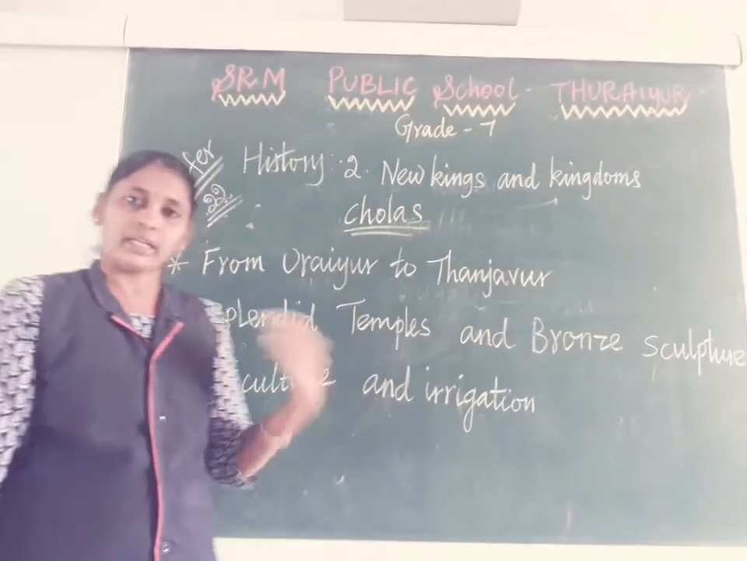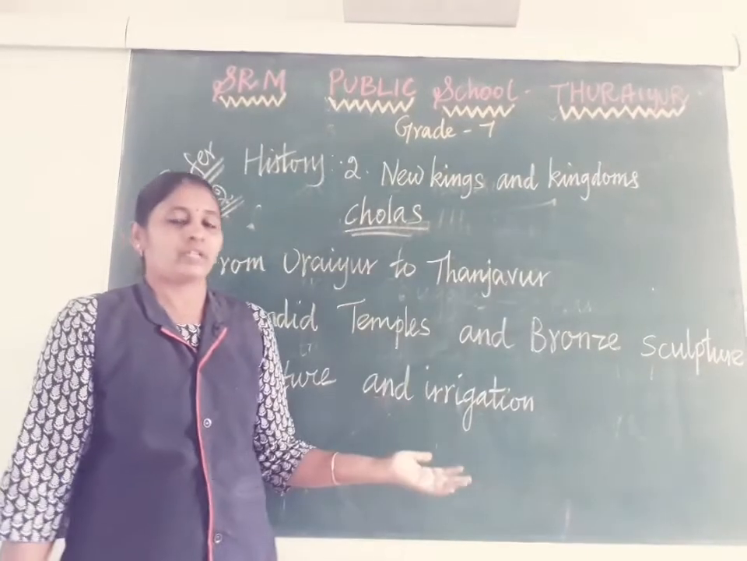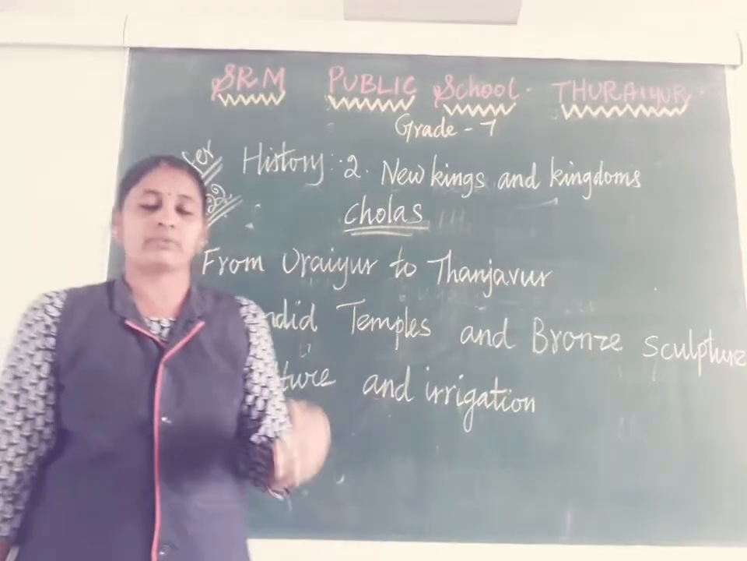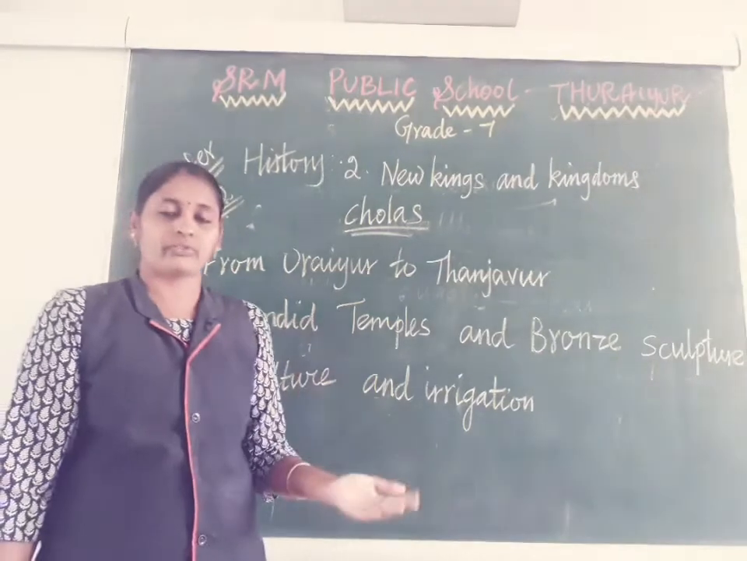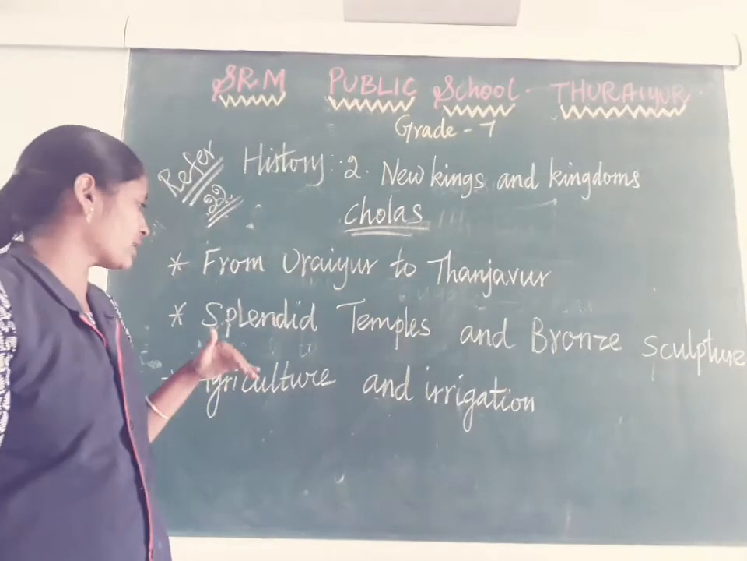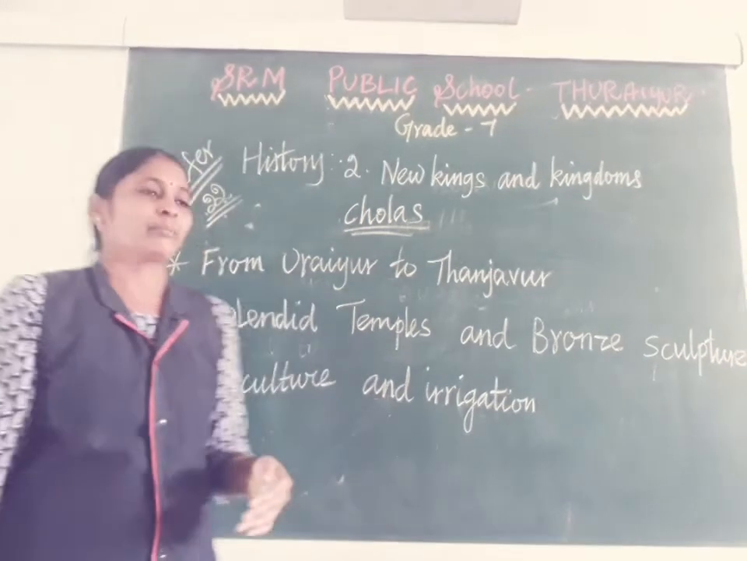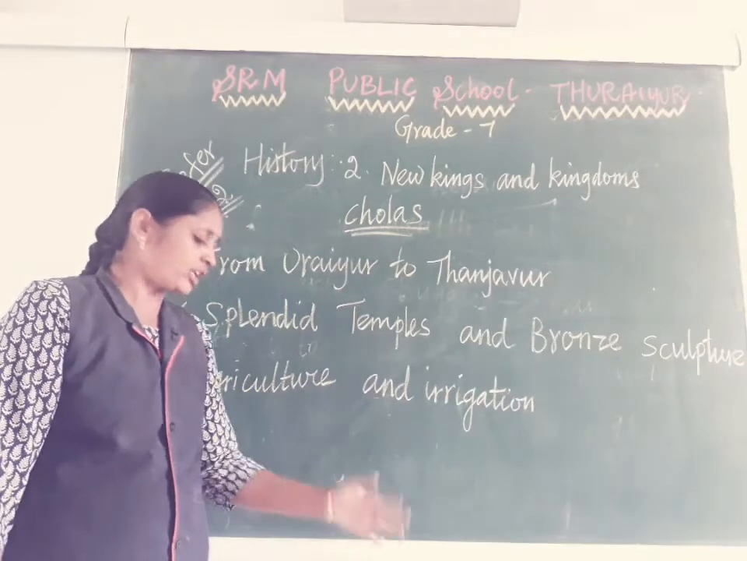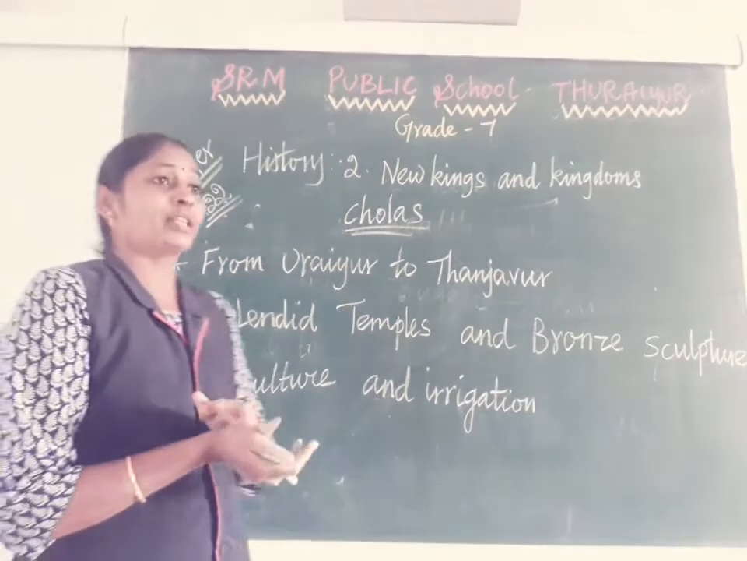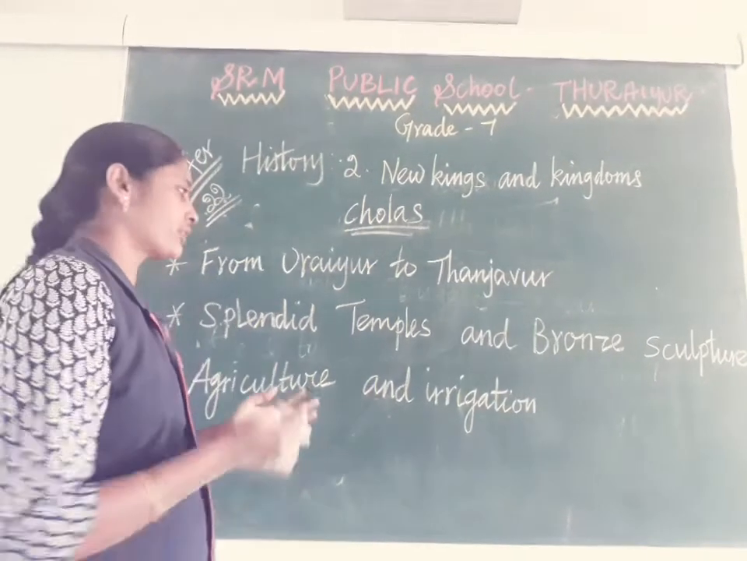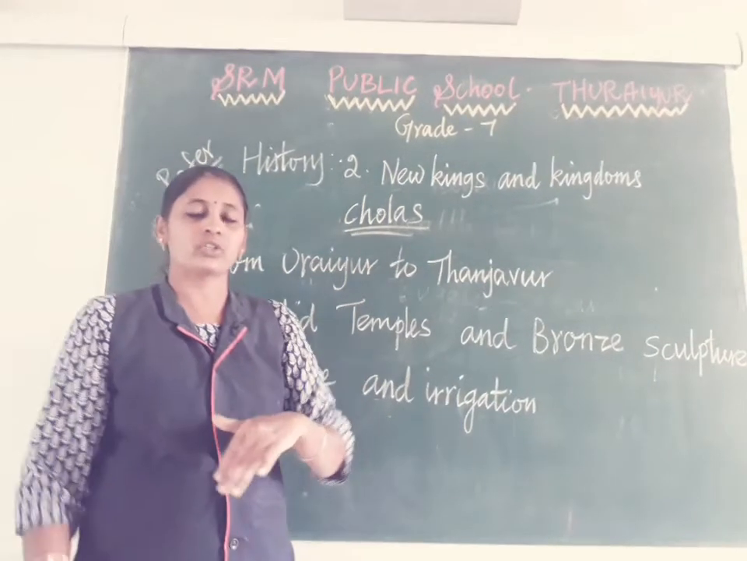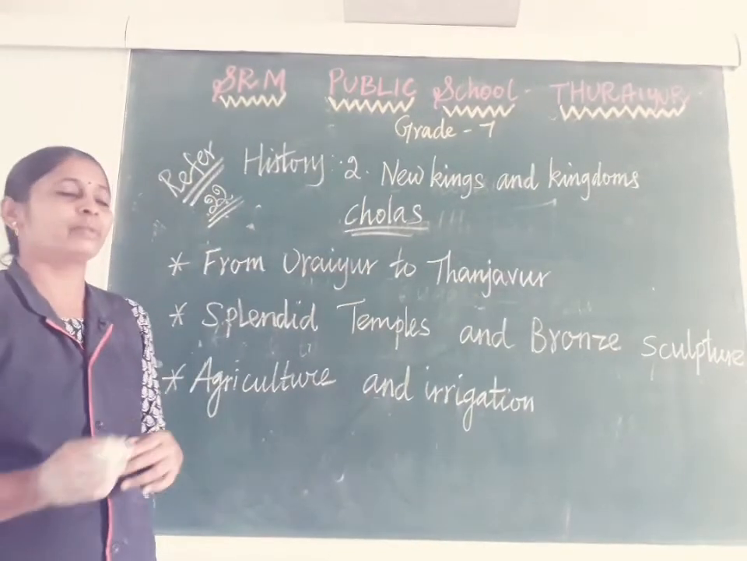After Vijayalaya Chola, many Chola rulers came and ruled from Tanjore. The Chola rulers gave a lot for constructing temples and bronze sculptures, particularly Rajaraja I and his son Rajendra Chola I. They did a lot for constructing temples, building very big temples, particularly in Tanjore and Gangaikonda Cholapuram.